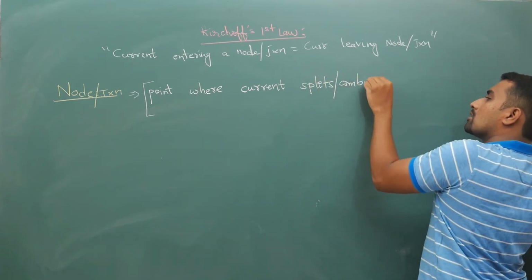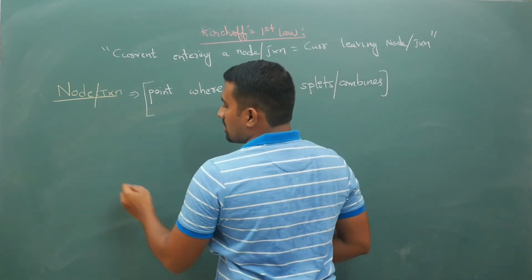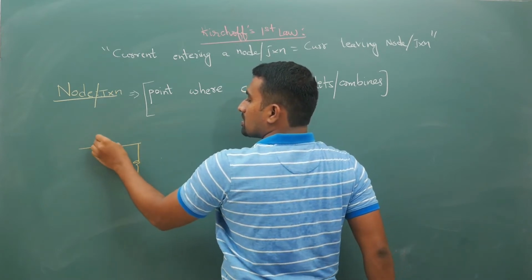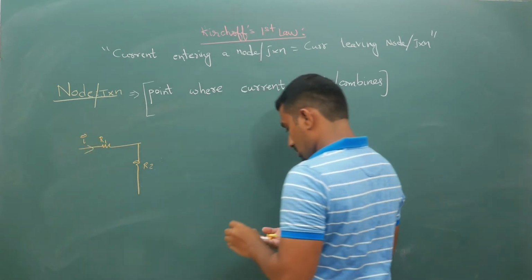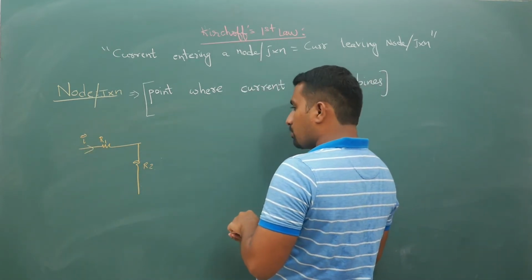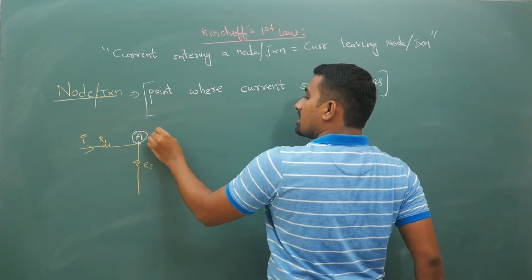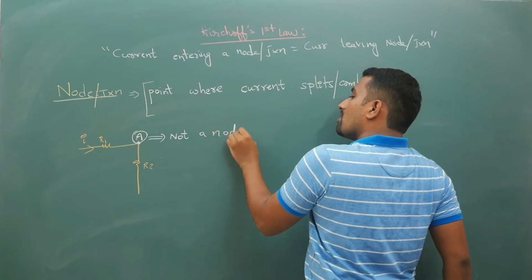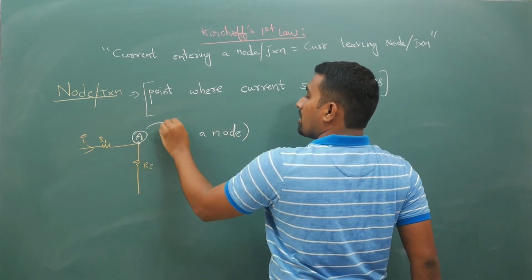Now what is the meaning of this? To understand better, if you have two resistors R1 and R2 like this, and I mark this point as A, this point A is not a node. Why?